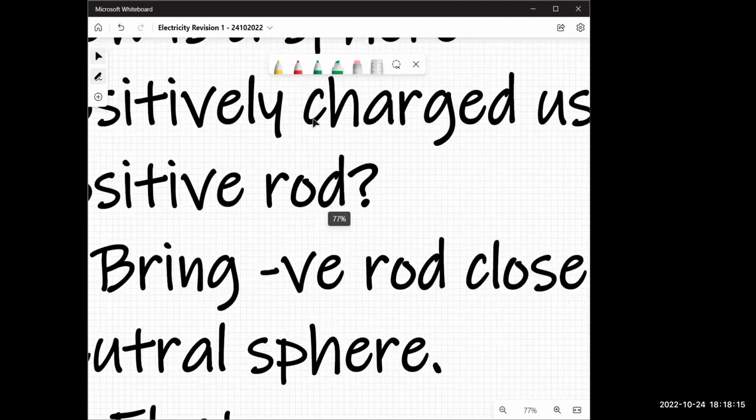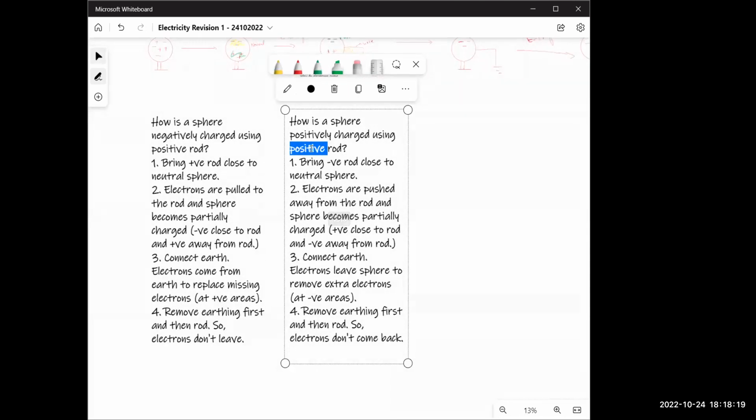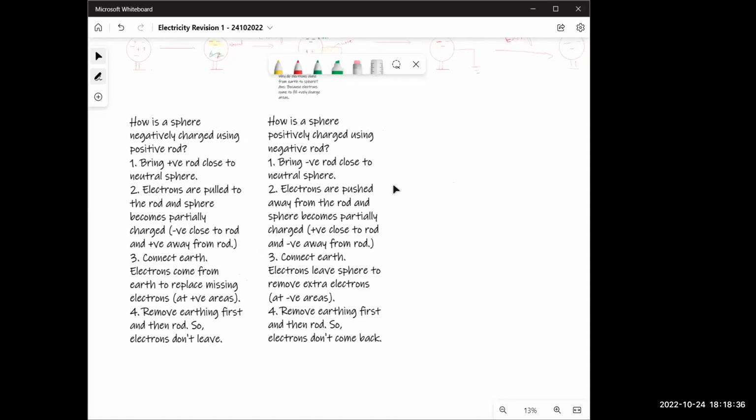The first one, we want more electrons, and the second one, we're removing electrons from the sphere. Right. So first we're bringing a positive rod, and then more electrons are coming to the sphere. And in the second one, we're bringing a negative rod and we're removing electrons from the sphere to make it positively charged.